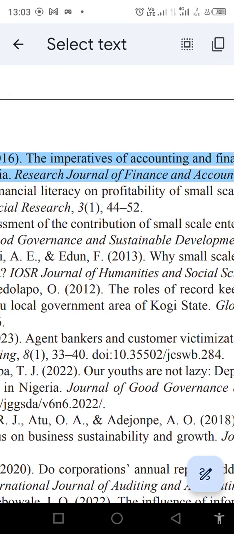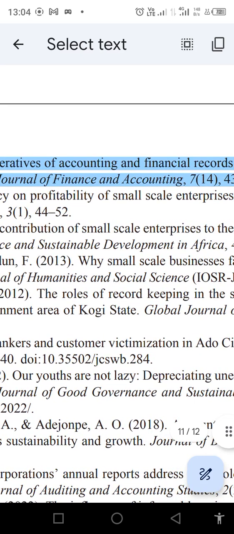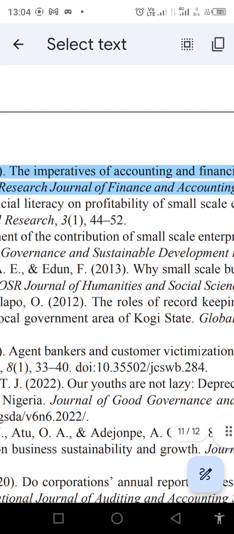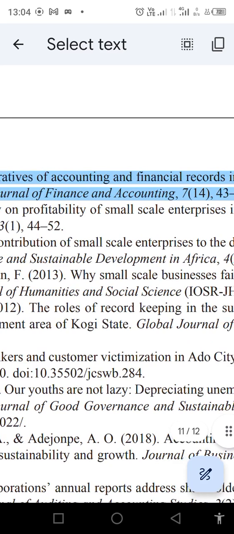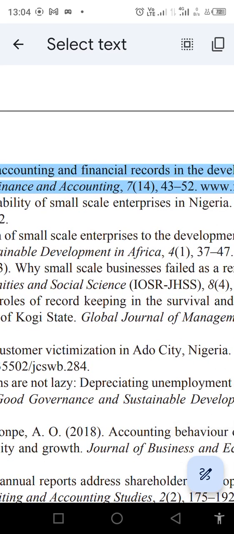So anytime you're writing your work, always put that at the back of your mind. The journal source and the volume are always italicized. And then followed by our issue number. The issue number is always in brackets.